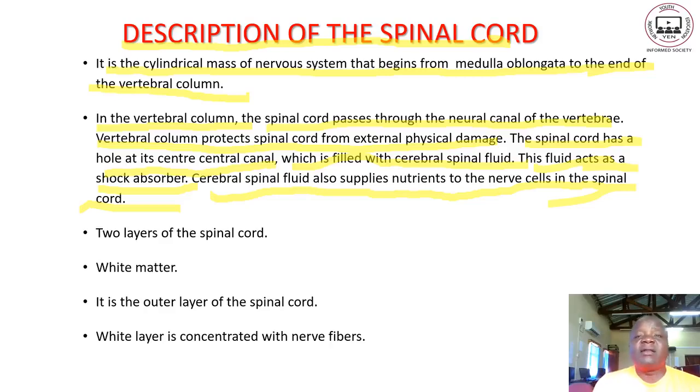So you can see the importance of cerebrospinal fluid. Number one, it performs the function of a shock absorber. Secondly, it distributes oxygen and other food nutrients to the nerve cells so that they keep on being alive. Two layers of the spinal cord. We have the white matter. It is the outer layer of the spinal cord. The white layer is concentrated with the nerve fibers. Next page.